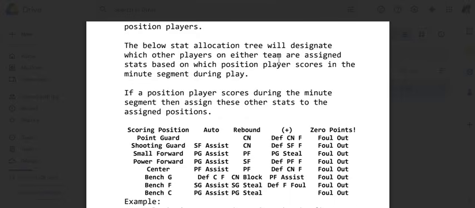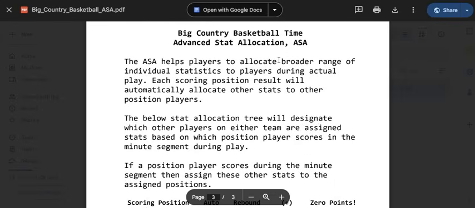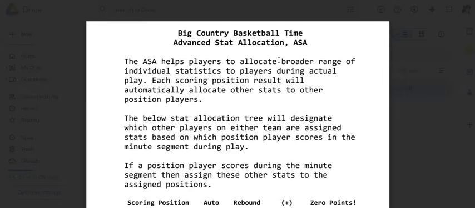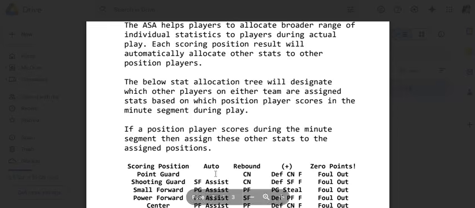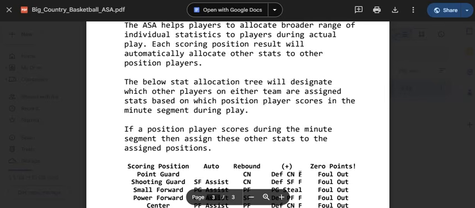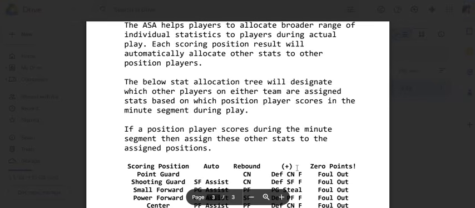This is very simple. You use Big Country Basketball Time, so when you roll for who scores in the segment, let's say I roll the dice and my point guard scores, and I roll a 2, my point guard scores 4 points in that segment. So he gets credited with those 4 points, but also there's an automatic stat allocation. Point guard here doesn't have any auto stat allocation, but his teammate would get a rebound tick, and if he's a plus point guard, he would draw a foul against the opposing center, right?